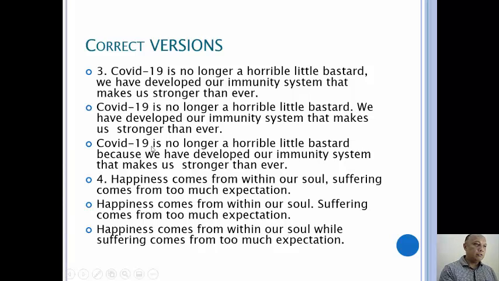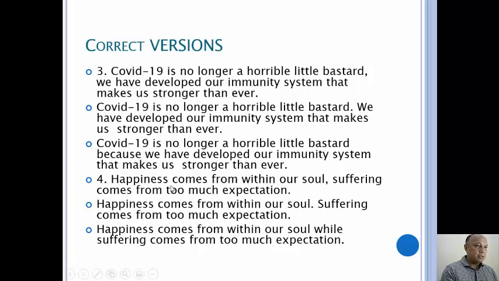Or you can say something like this. COVID-19 is no longer a horrible little bastard because we have developed our immunity system that makes us stronger than ever. Now you have the conjunction here, subordinator, because, and that is also right.